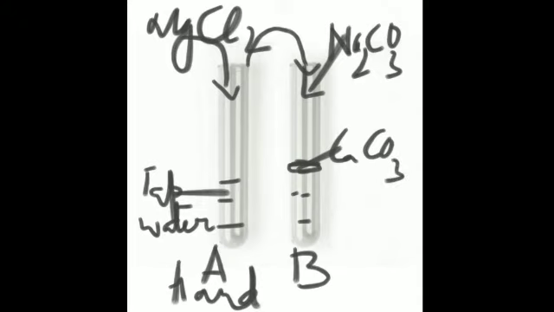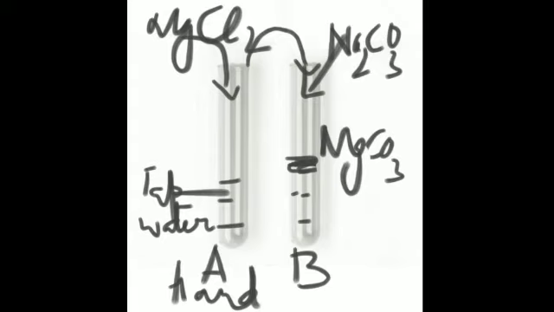Is that clear? A white layer of what forms over here? Magnesium carbonate, sorry, because magnesium chloride was added. Is that clear? This insoluble layer is formed. This is of magnesium carbonate.